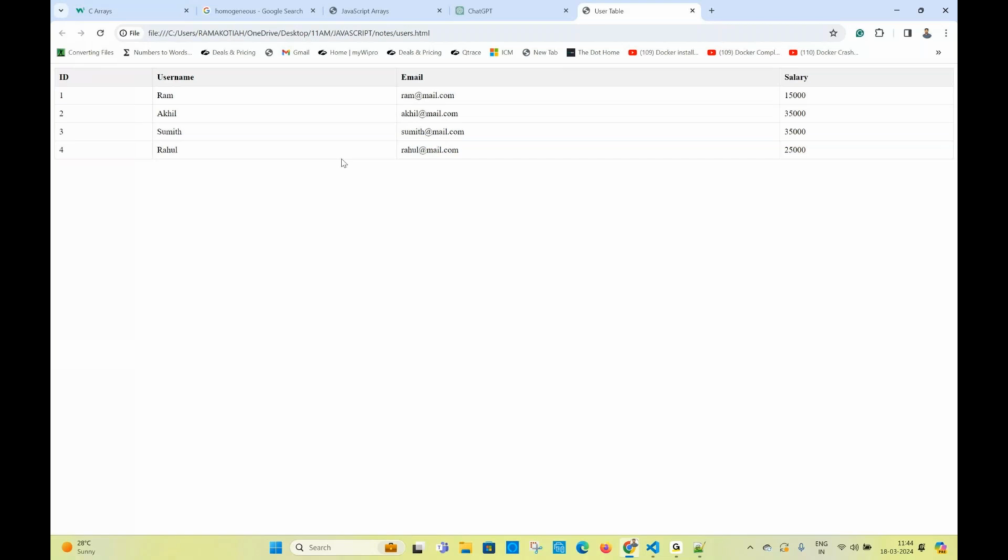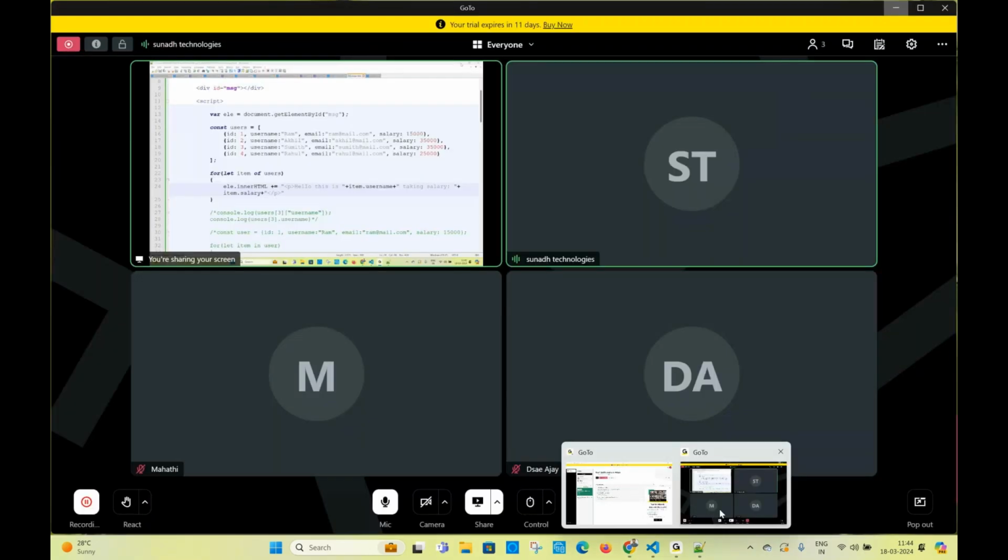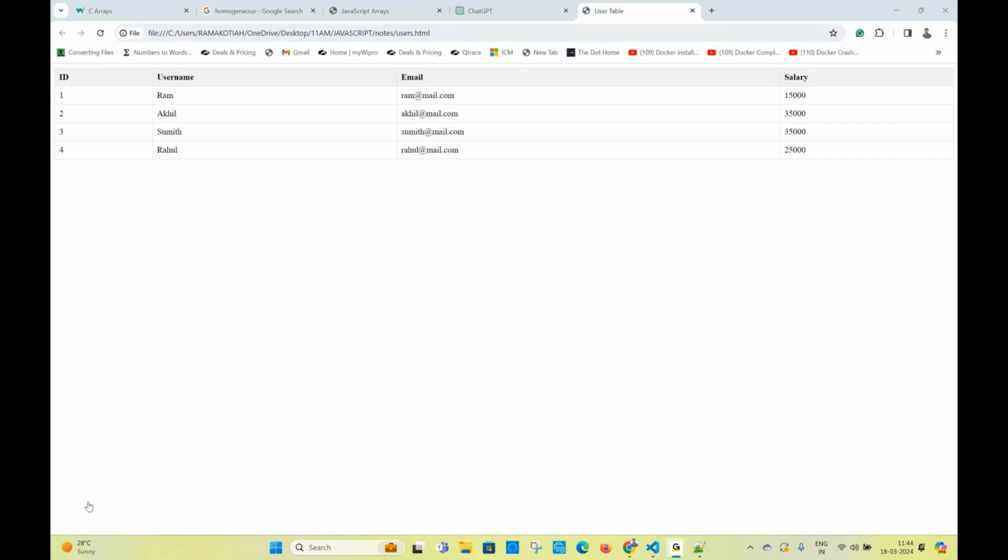We can learn a lot of examples using this, but we have to discuss a lot of things. Tomorrow we'll discuss array methods and functions. In arrays we have a lot of predefined functions, and we will discuss those tomorrow. I'm stopping the recording. Let's continue in tomorrow's session, same time.